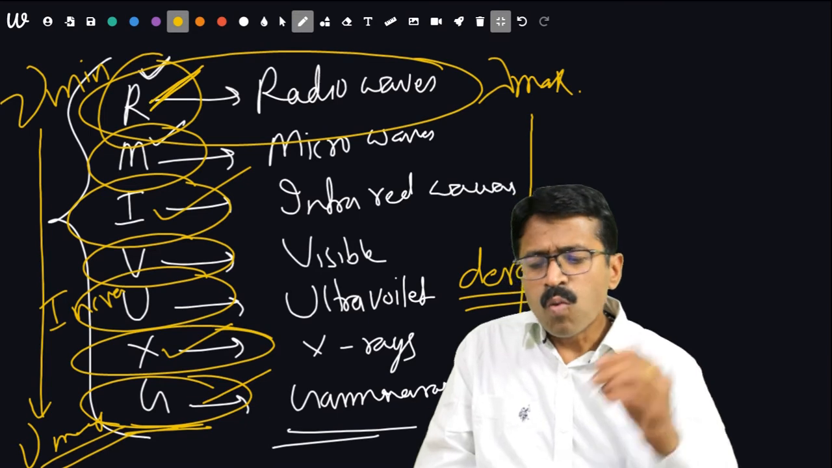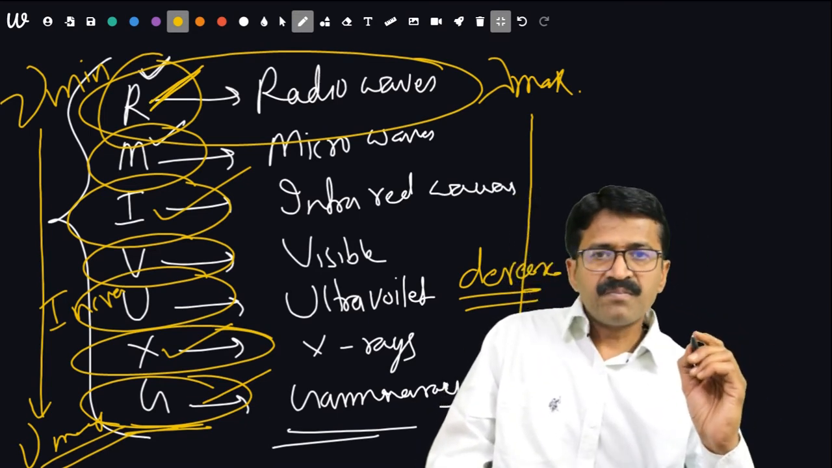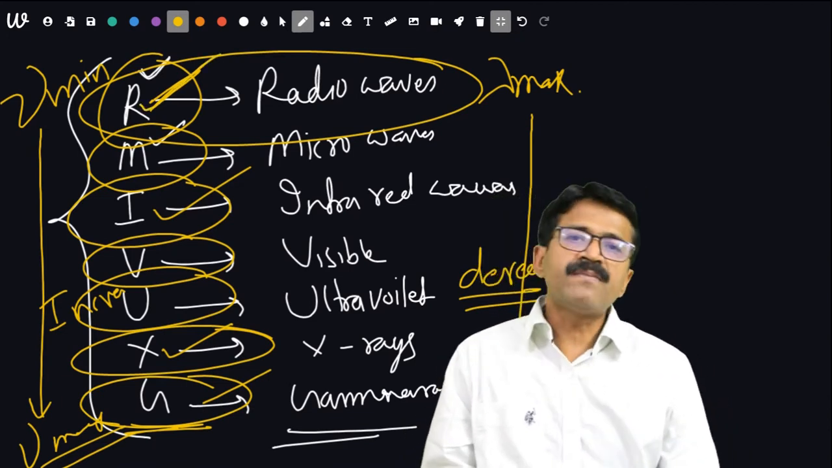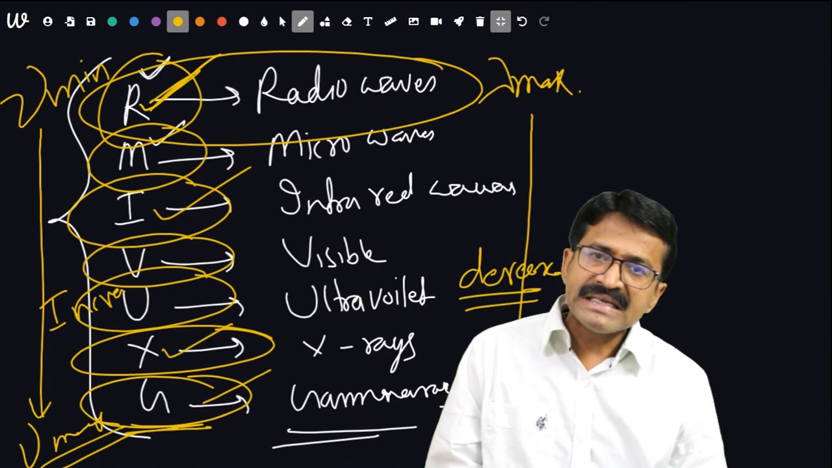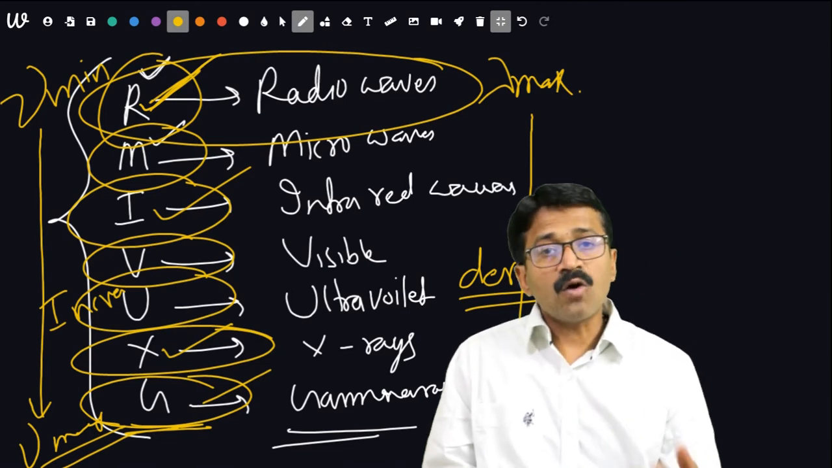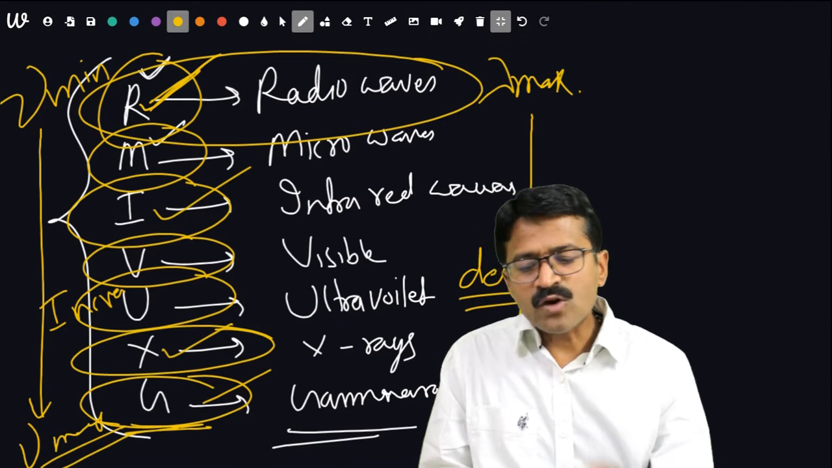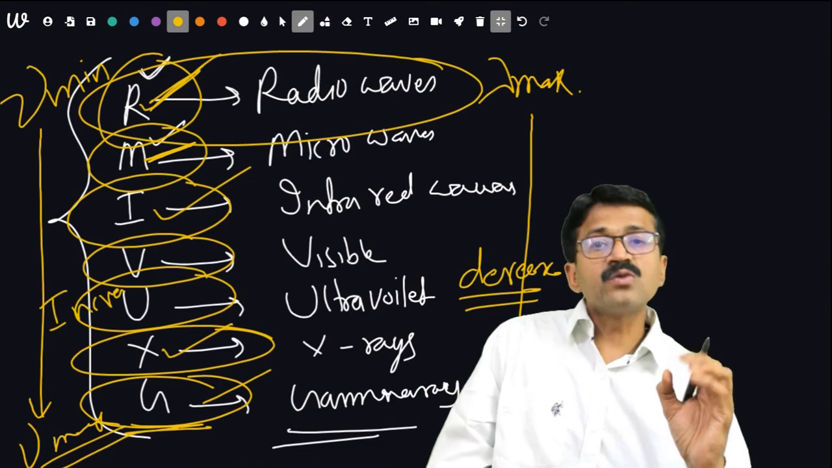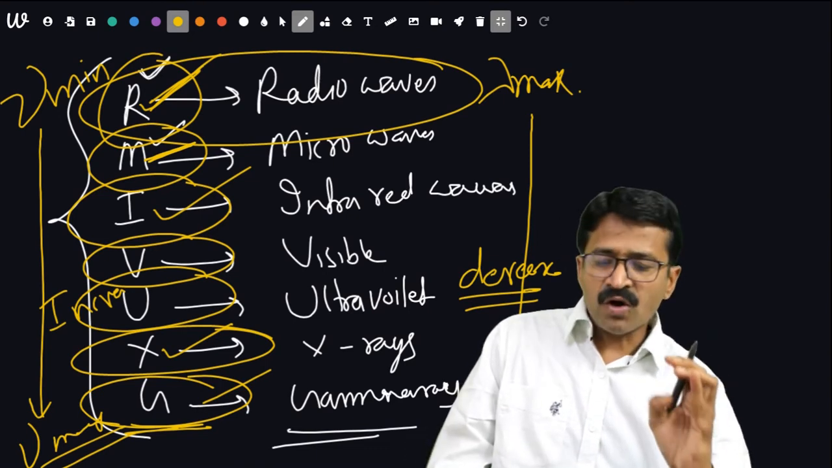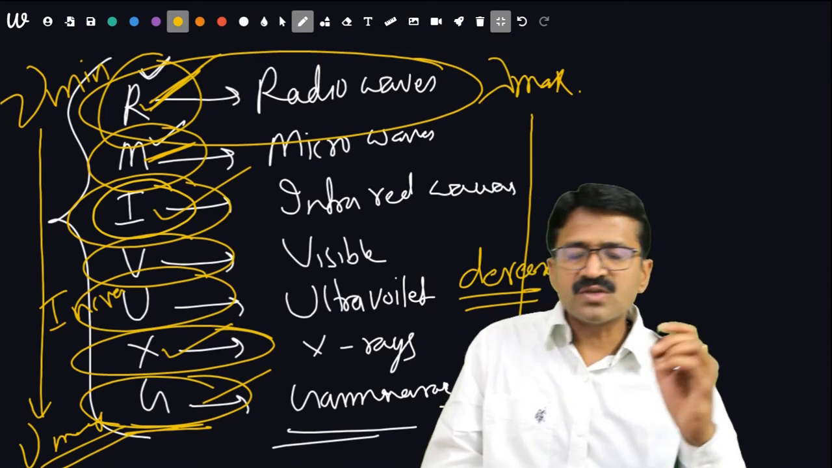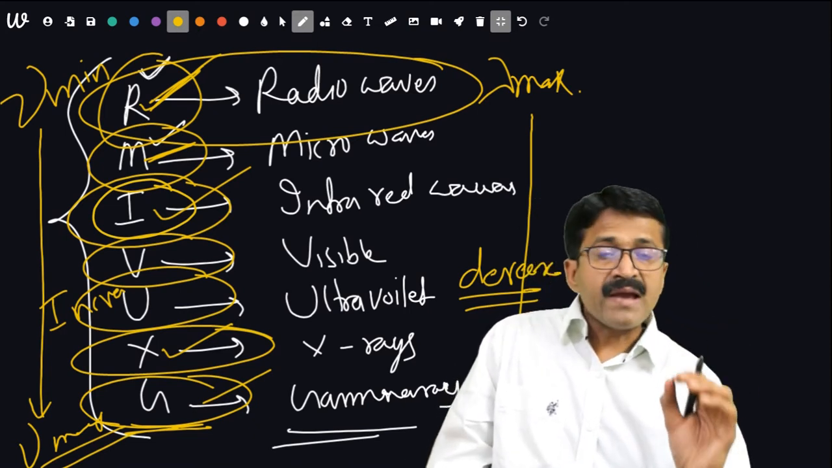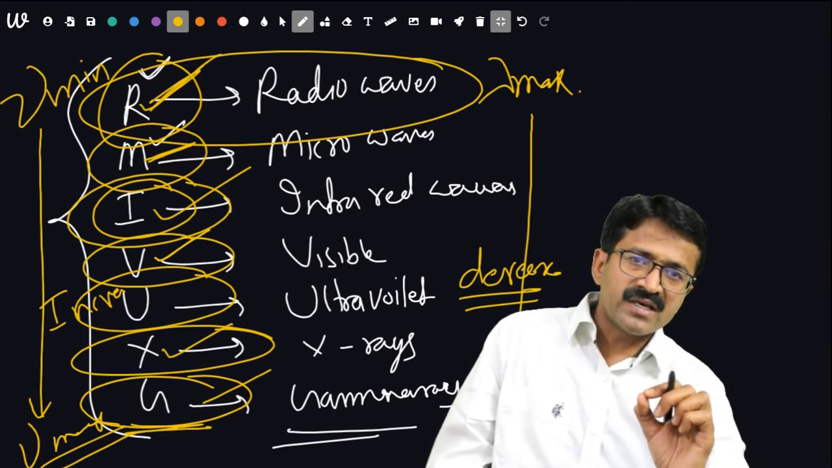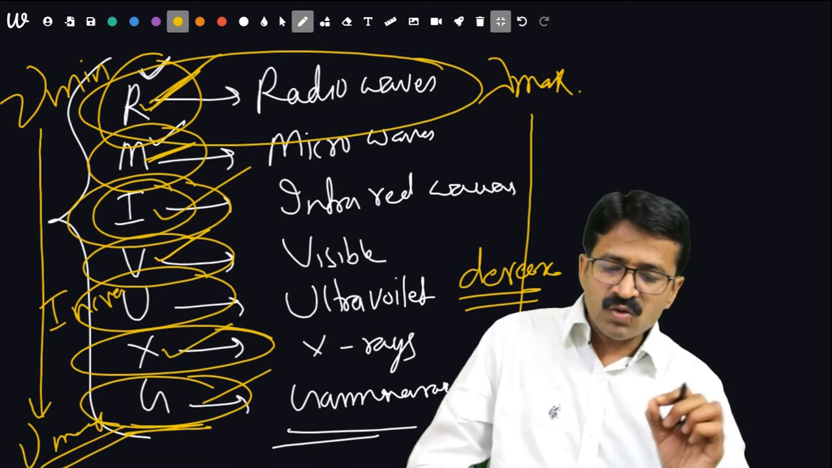Another question is, what about the production of radio waves? Radio waves are basically produced by oscillating circuits or electrical oscillators, LC oscillators, etc. Microwaves are produced by Gunn diodes, klystron or magnetron. Infrared waves are produced by vibration of molecules. Visible light is produced whenever a transition of an electron takes place from one energy level to another.